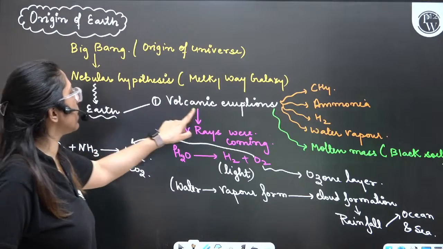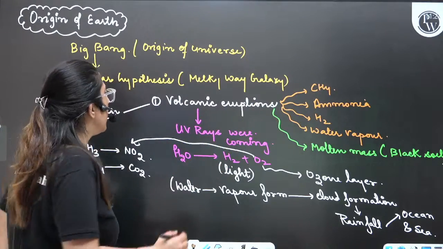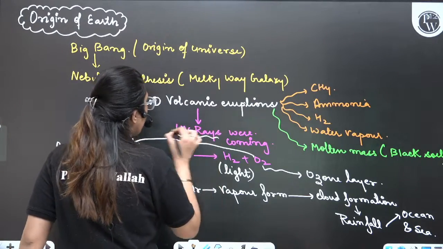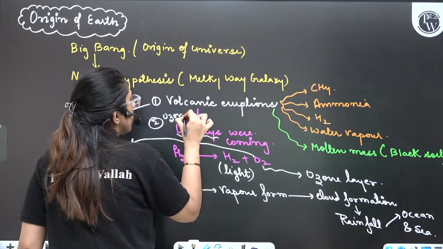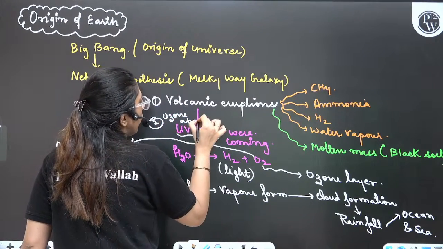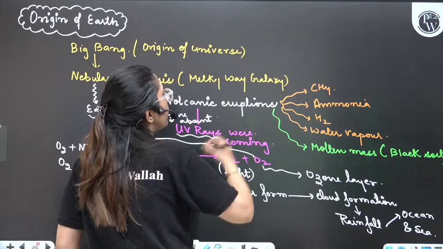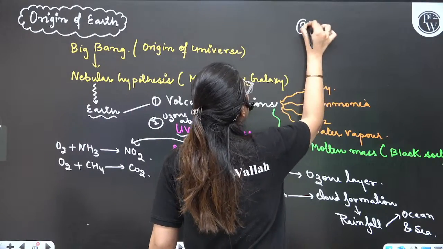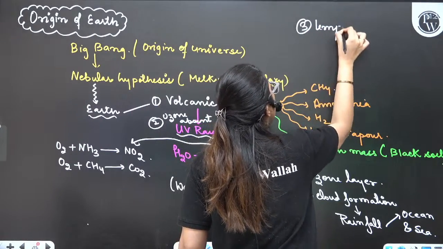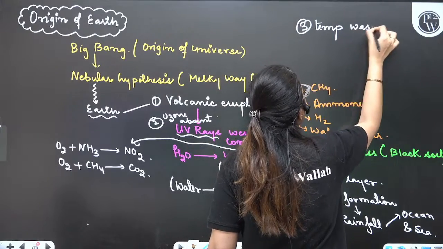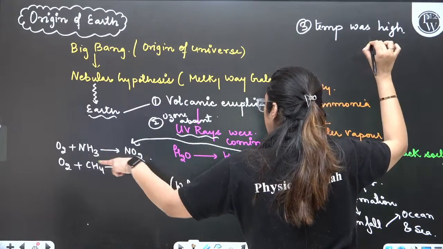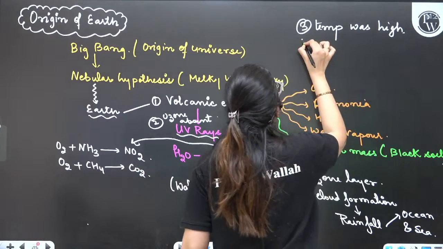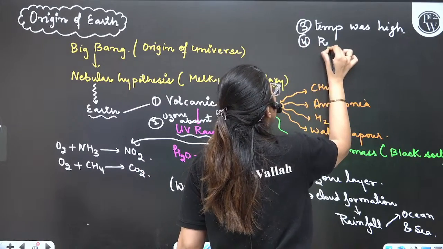So first, there was volcanic eruption. Initially UV rays were coming because, second, ozone was absent. Clear? Third, temperature was high. Oxygen was not present free; oxygen was present in another form. So there was a reducing atmosphere.